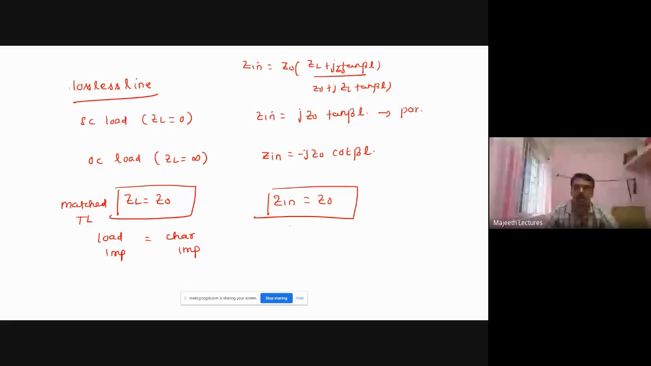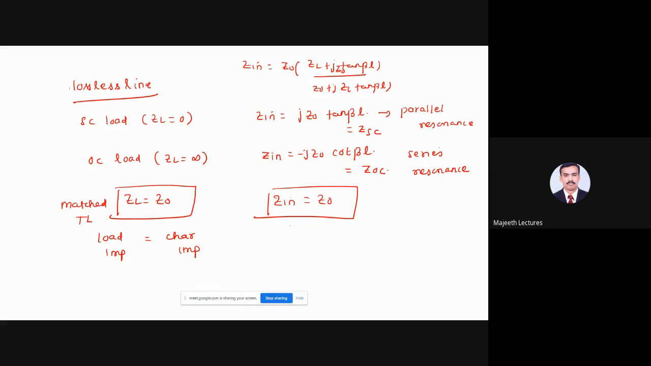So this will be a very, very important point. This is equivalent to parallel resonance, and this is equal to series resonance. Let us see all the things. So this is the short circuit impedance. Zsc is nothing but the short circuit impedance. This is ZOC, the open circuit impedance. So many parts. Okay.